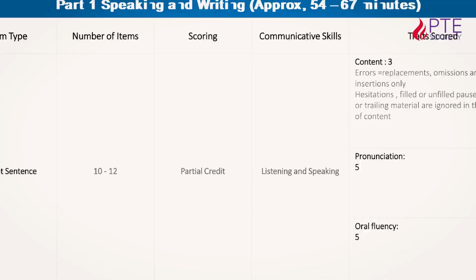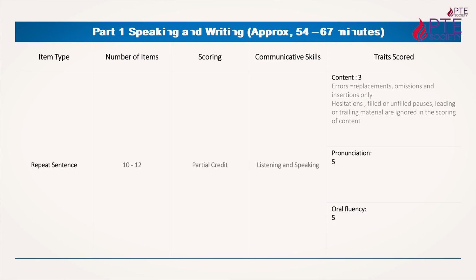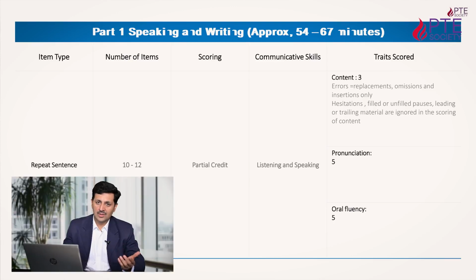So now moving to the second item. The second item is repeat sentence. Repeat sentence means the speaker will say one sentence, you will listen to it, and then you have to speak the same sentence, which means you have to repeat the same sentence. That will be of 10, 14 or 15 words, or there may be a small sentence. So that will be 10 to 12 in number, right?